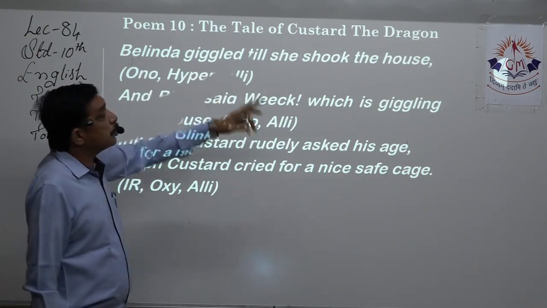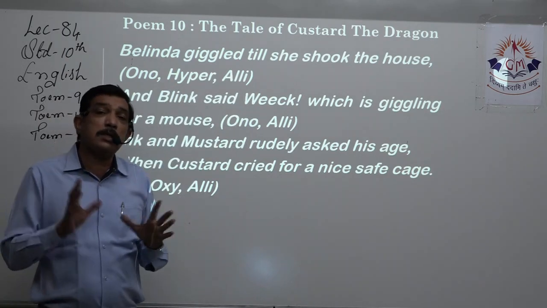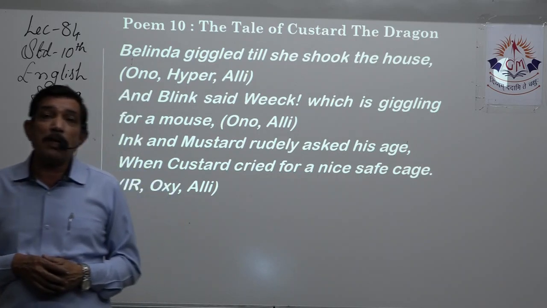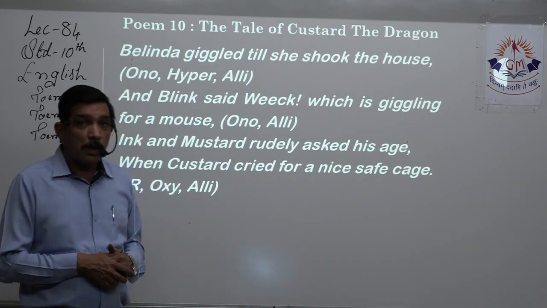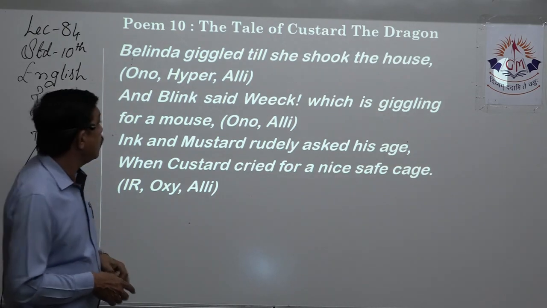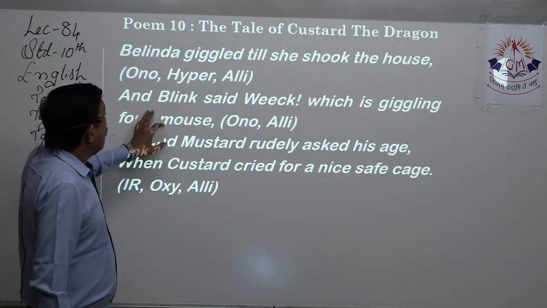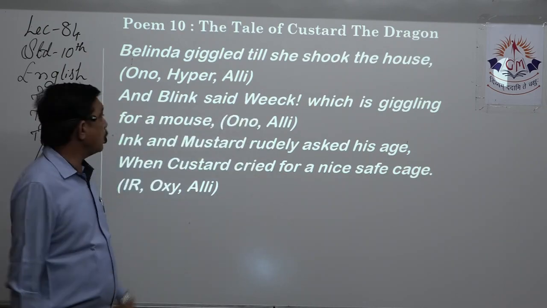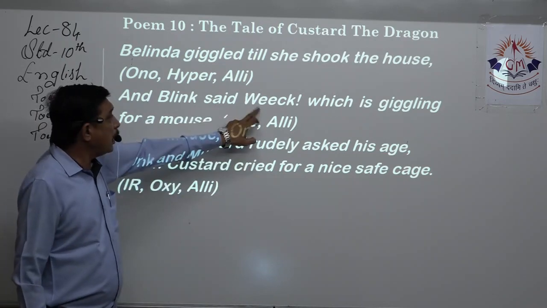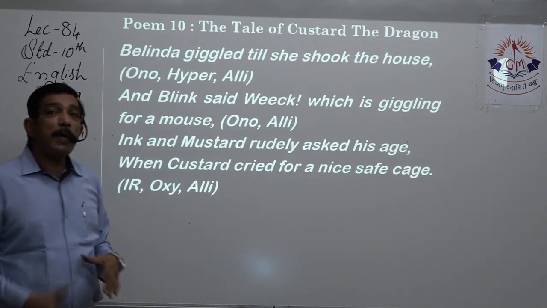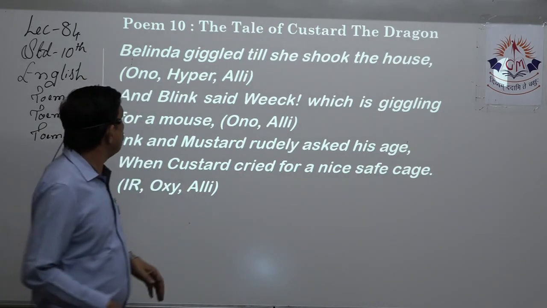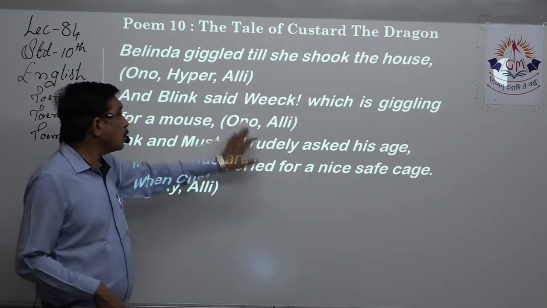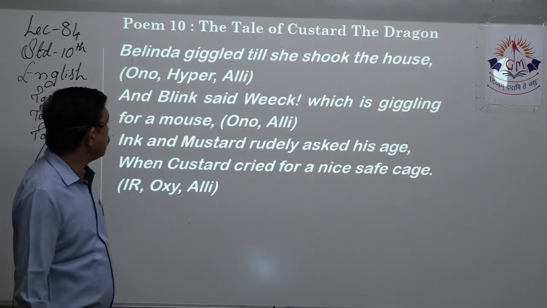Hyperbole. Till she shook the house. Now, with the laughter, it's a figure of speech, right? You say that the whole of the house is shaking, but laughter cannot shake the house. You need an earthquake to shake the house. So that is hyperbole. Blink said weak. So blink, weak, similar sounding words. Onomatopoeia, because weak is the sound made by the, it's a sound word. Giggling is also a sound word. So onomatopoeia is there, and alliteration is there.